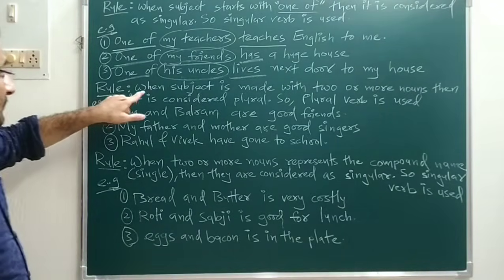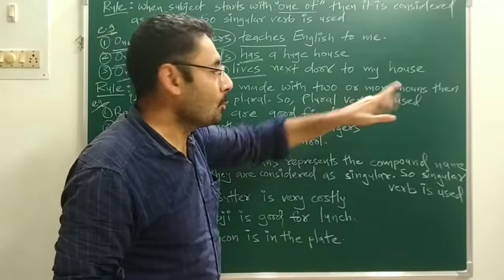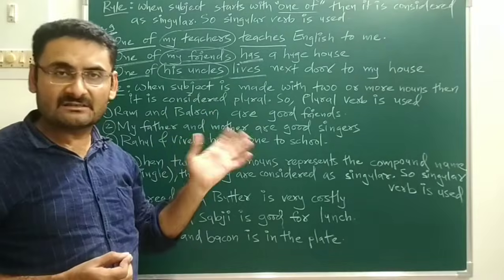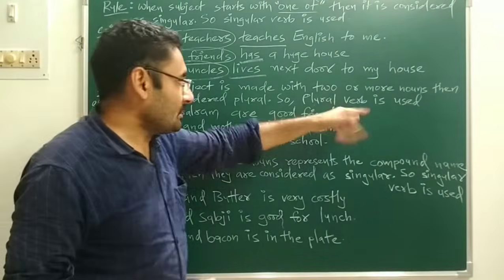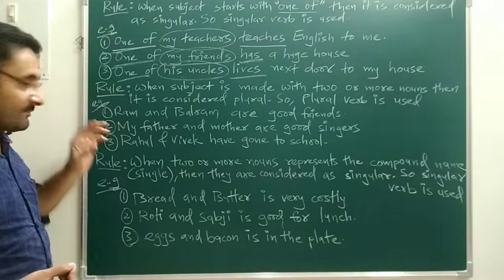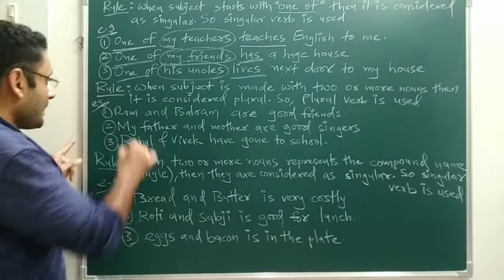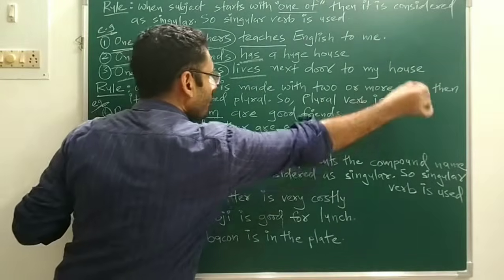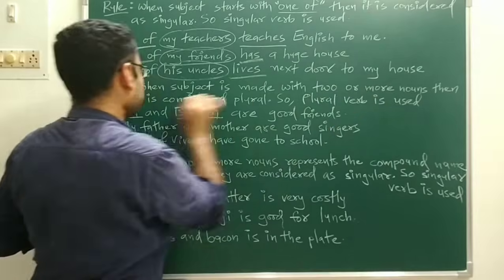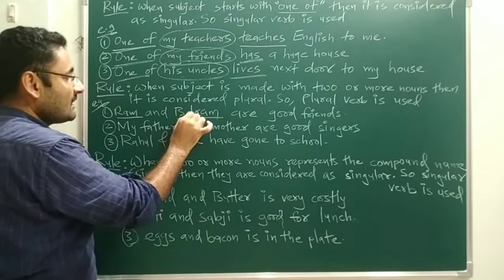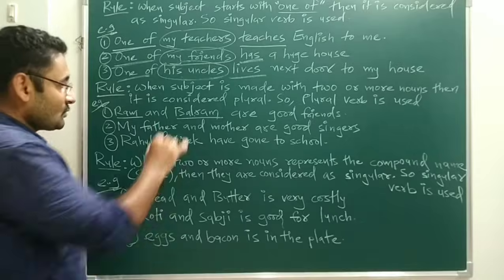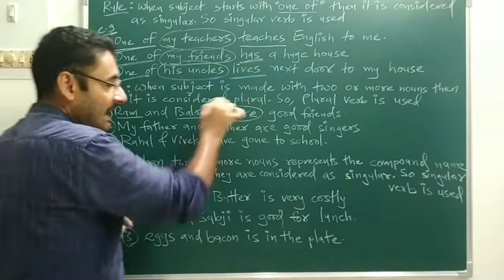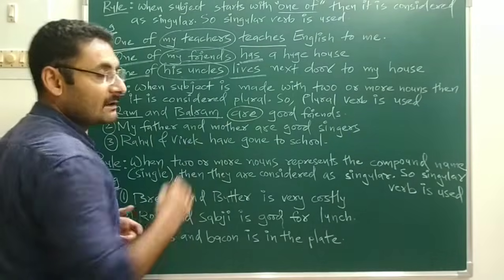Next rule is when the subject is made with two or more nouns. In a subject, if two or more nouns are there, then it is considered as plural. Simple rule is there. So plural verb is used. That rule we will understand with examples like Ram and Balram. Ram is a noun, Balram is a noun. So when the subject is made with two or more nouns, it is considered as plural. So Ram and Balram is your plural subject. So with that plural verb will come. Is means singular verb, are means plural verb. Ram and Balram are good friends.